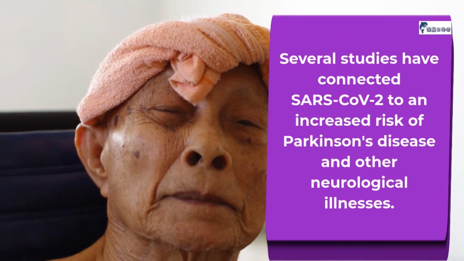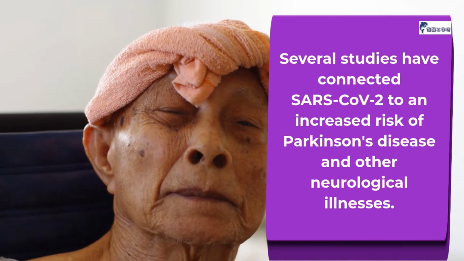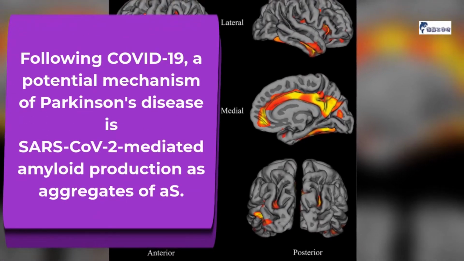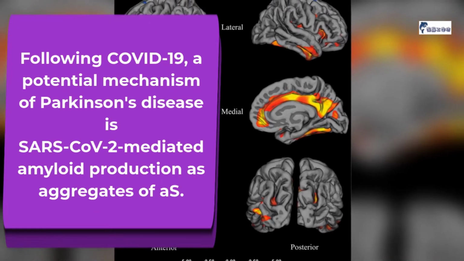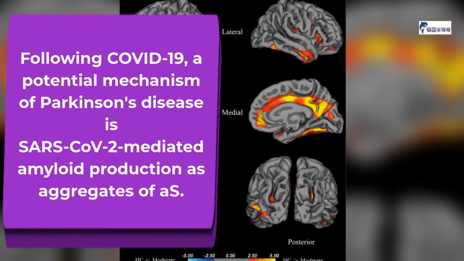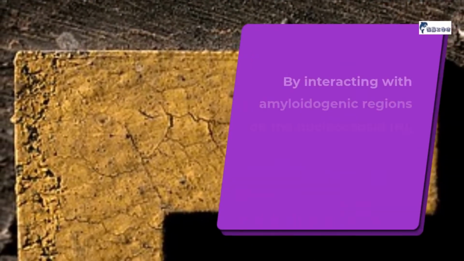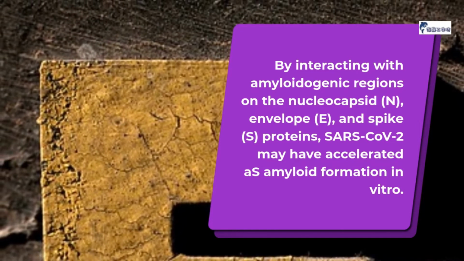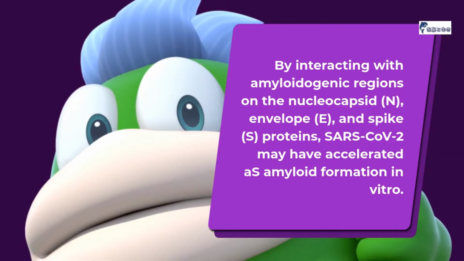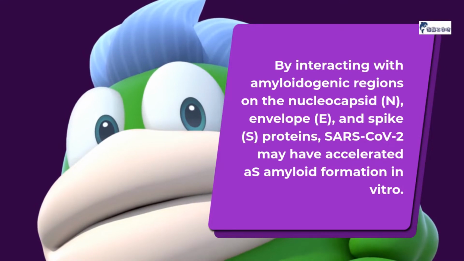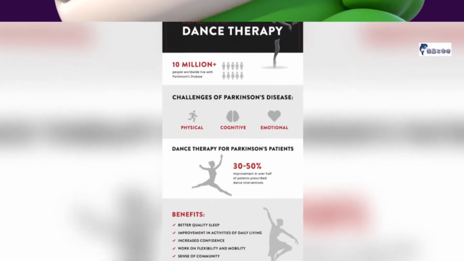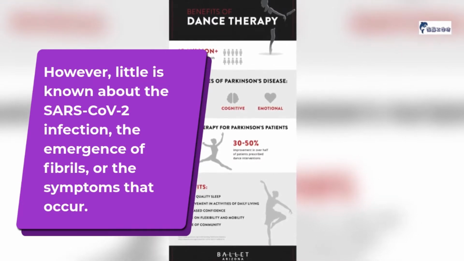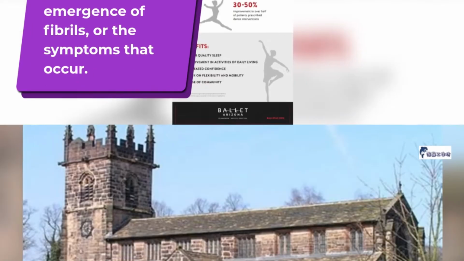Several studies have connected SARS-CoV-2 to an increased risk of Parkinson's disease and other neurological illnesses. Following COVID-19, a potential mechanism of Parkinson's disease is SARS-CoV-2-mediated amyloid production as aggregates of Aβ. By interacting with amyloidogenic regions on the nucleocapsid, N, envelope, E, and spike, S, proteins, SARS-CoV-2 may have accelerated amyloid formation in vitro. However, little is known about the SARS-CoV-2 infection, the emergence of fibrils, or the symptoms that occur.